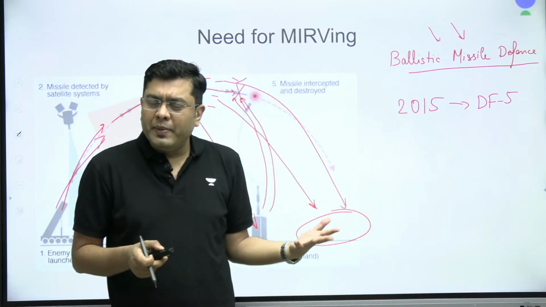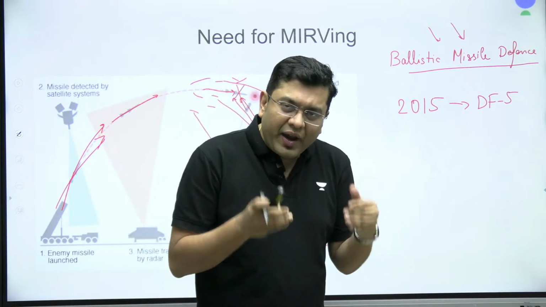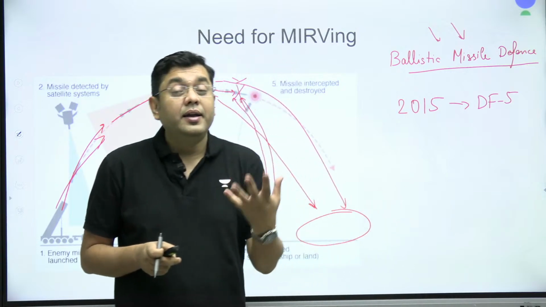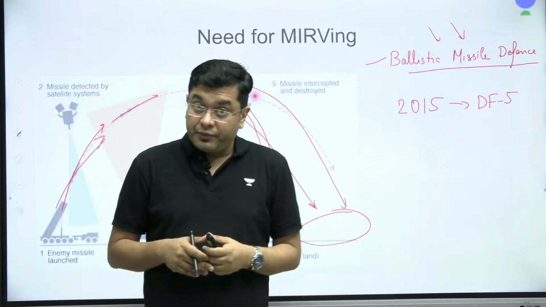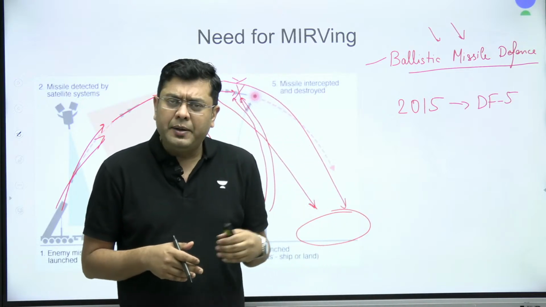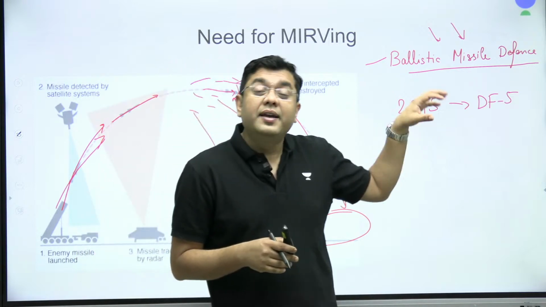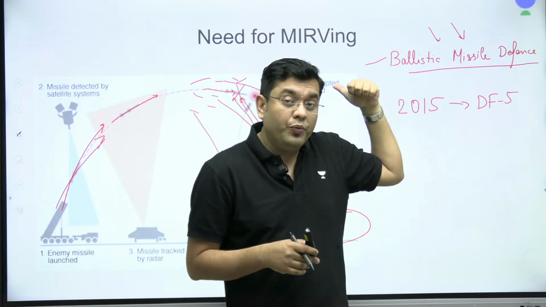Because regardless of whatever you might consider for our defense posture, our immediate threat is posed by our bordering nations, that is Pakistan and China. Now, while India had also been developing its ballistic missile defense program, this MIRV tech can defeat these BMDs, as we have just seen.